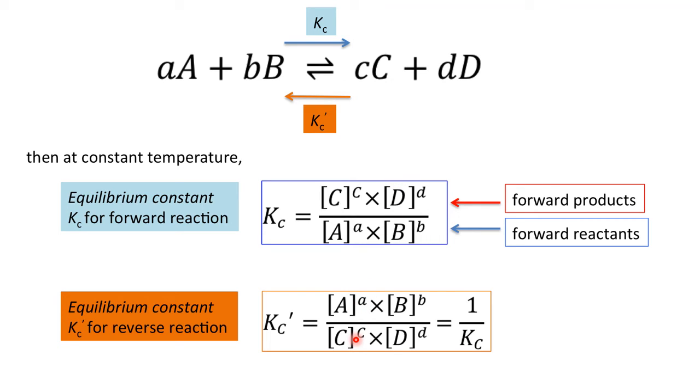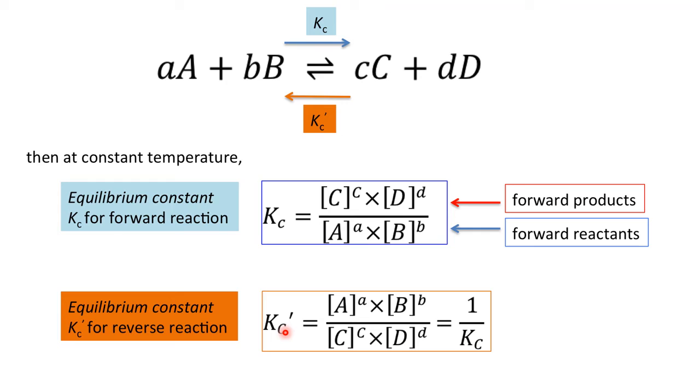Now, here, what is this? Concentration of C and D by concentration of A and B is equal to Kc. A and B by C and D is equal to 1 by Kc. That means K prime c here is the inverse of Kc.